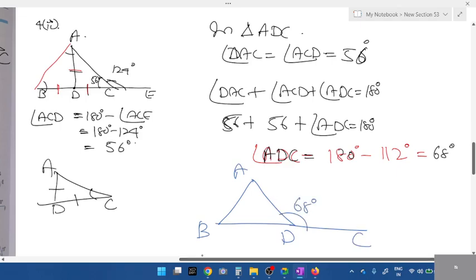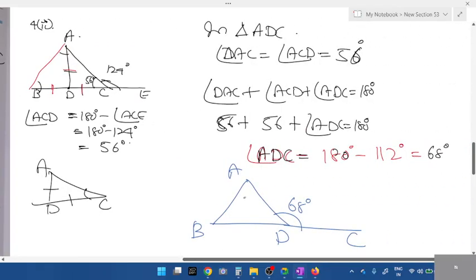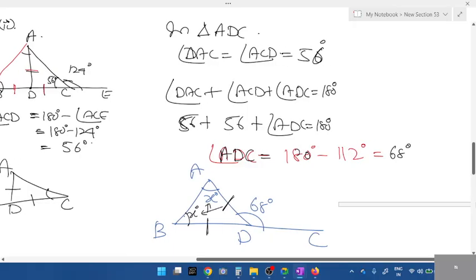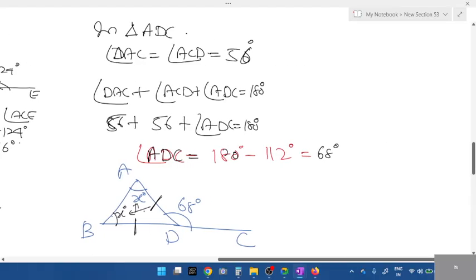If angle ADC is 68, we need to find angle X. How will you relate this, students? How will you relate interior and exterior? What's the formula? Which two angles are equal here? In the second triangle, AD is equal to BD. If angle A is X, what about angle B? Both are X.